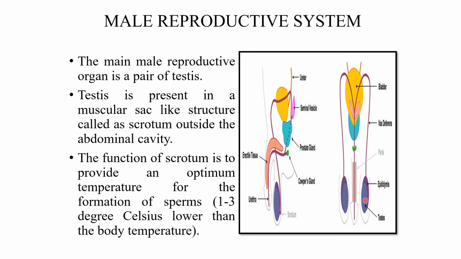What is the use of scrotum? Scrotum provides an optimum temperature for the formation of sperms. Our normal body temperature is 98.4 degrees Fahrenheit, or 36.9 degrees Celsius. Only when it is 1 to 3 degrees Celsius less than that are sperms produced from the testis. Then a tube arises, called vas deferens. Before that there is a portion called epididymis, which temporarily stores the sperm.